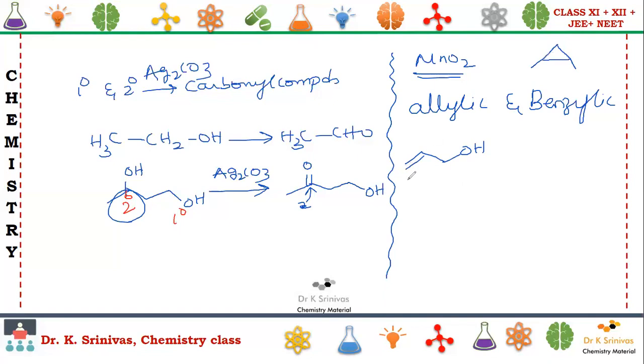So whenever you are having 3 carbons, 1, 2, 3, with one double bond, that is allylic. On reaction with MnO2, it is converted into aldehyde.